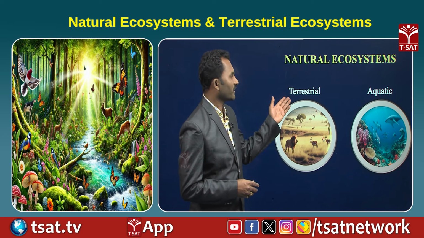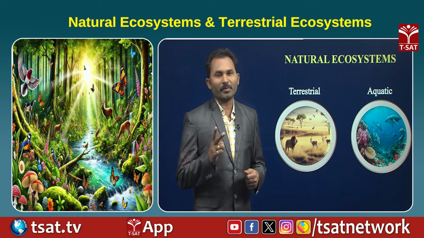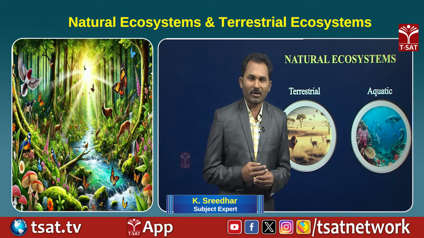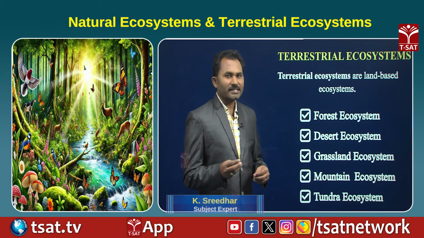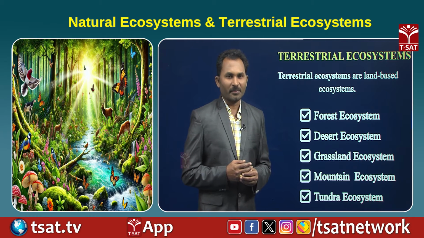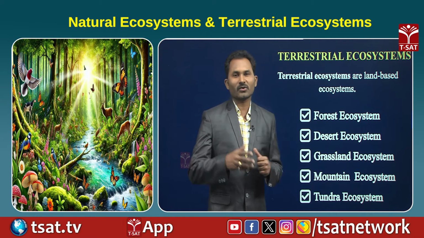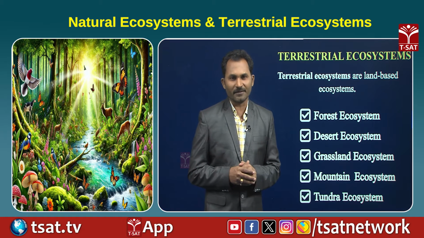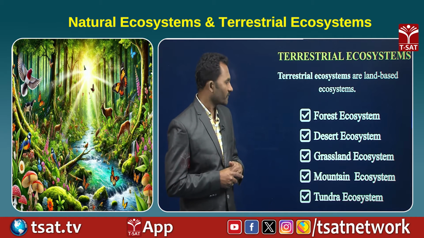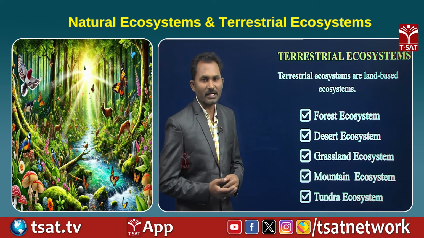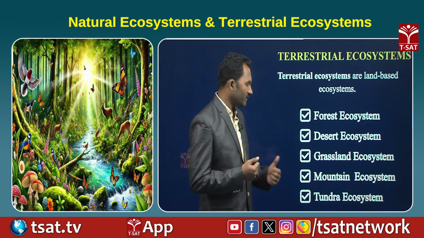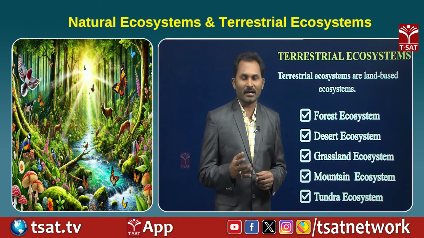Natural ecosystems can be classified into two major groups, that are terrestrial ecosystem and aquatic ecosystem. Terrestrial ecosystems are land based ecosystems, means you can see the terrestrial ecosystems on the lands only, that is why they are called terrestrial ecosystems. Examples for the terrestrial ecosystems are forests, deserts, grasslands, mountains and tundras.